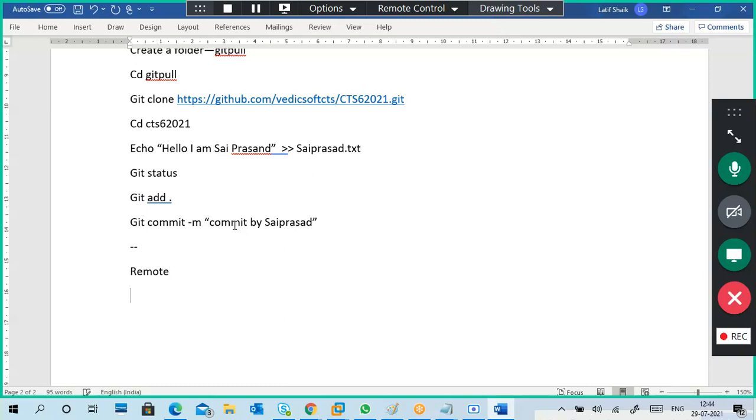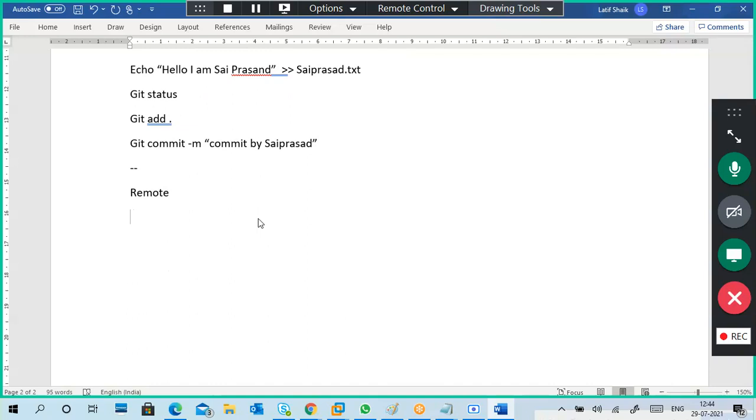So what to do in a remote, guys? What is the command? The only command is git push -u, and we have already taken from origin master, so you are not taking any branch here. Or you can tell origin again.